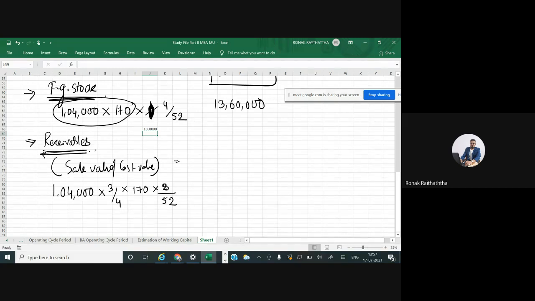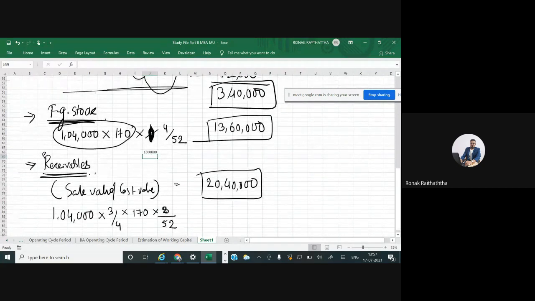नहीं आएगा. देखो, 1,04,000 multiplied by 170 multiplied by 3 divided by 4 and multiplied by 8 divided by 52. 3 divided by 4 can also be written like 0.75. Yes, sir. I forgot to multiply 170. It's 20,40,000. 20,40,000. Good. So I'm again circling this. So we'll come to know what to add and what not to.